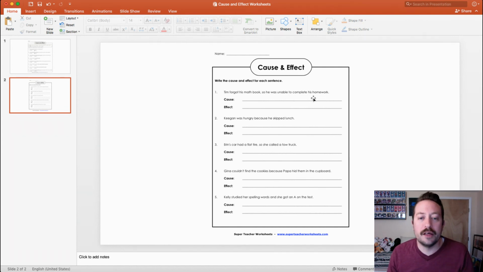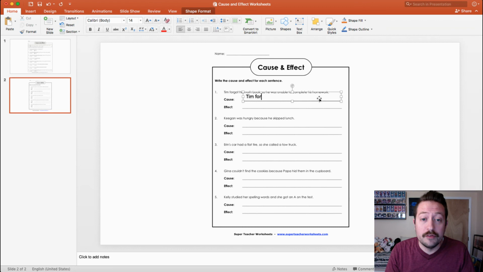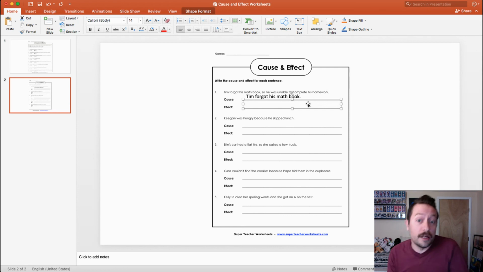The cause here is that Tim forgot his math book. The effect, what happened because he forgot his math book? He was unable to complete his homework.